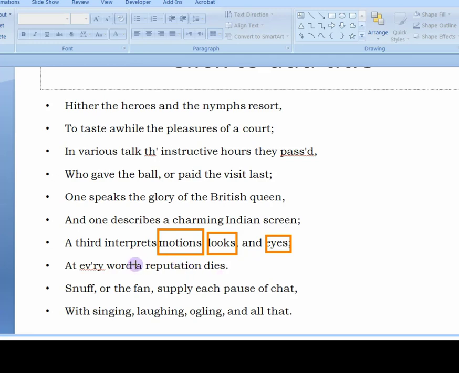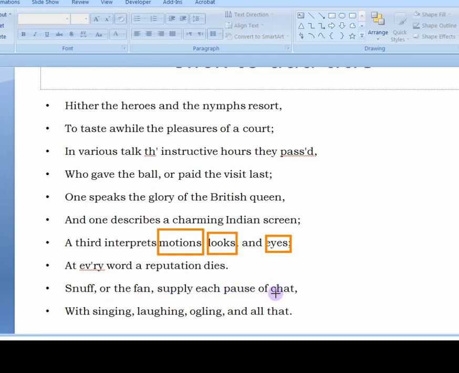So see the rhythm of Pope's lines. A third interprets motion, looks, and eyes. At every word, a reputation dies. Snuff. So they are taking powdered snuff, powdered tobacco, or the fan. So when they stop talking about these matters, then they take snuff, or they use a fan.